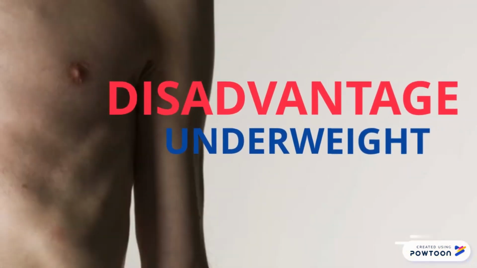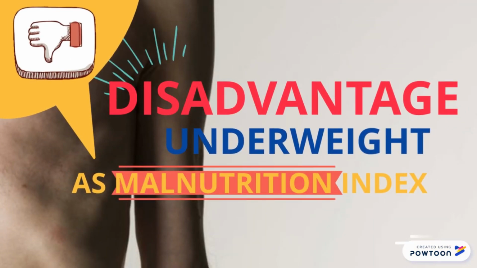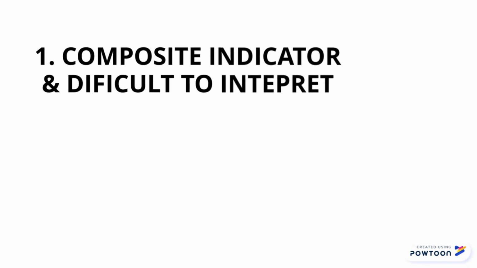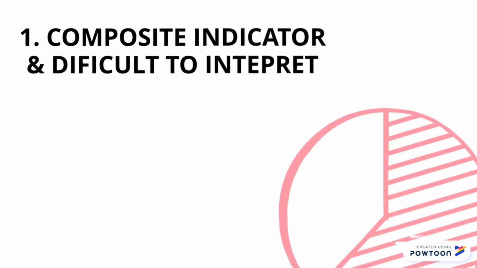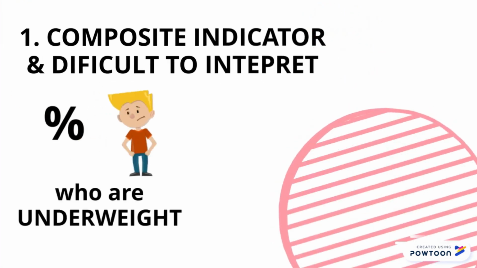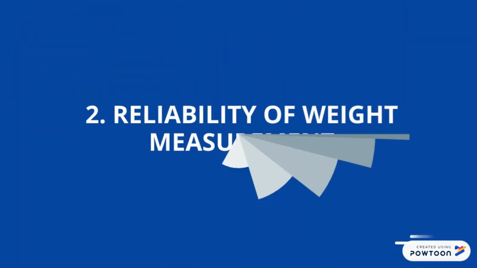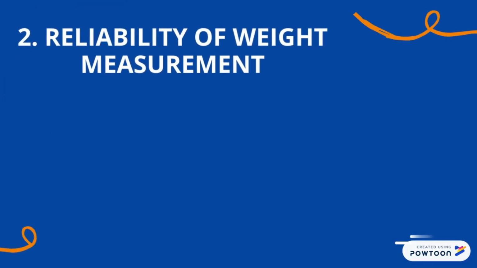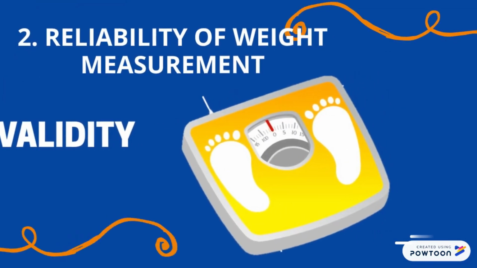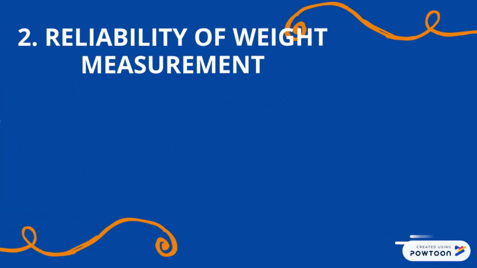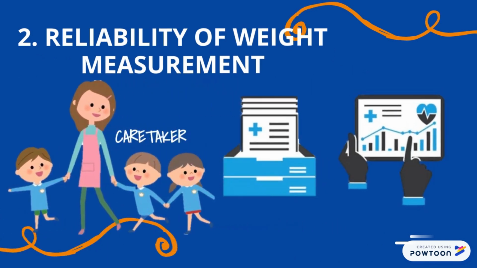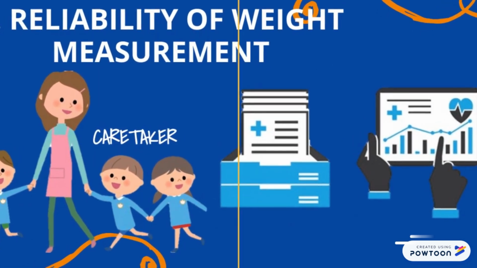Next, we move to the disadvantages of underweight as an index of measurement. Firstly, underweight is a composite indicator and difficult to interpret. The percentage of children who are underweight can reflect either wasting, stunting, or both. Secondly, reliability of weight measurements. Validity depends on the accuracy of the weighing instruments and the caretaker's ability to report the correct age of the child.